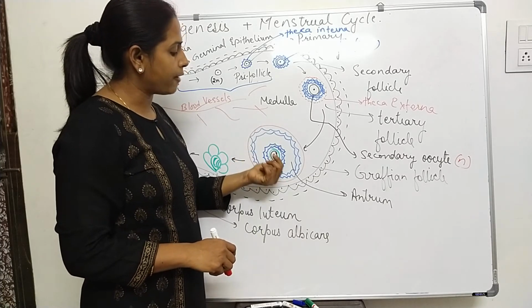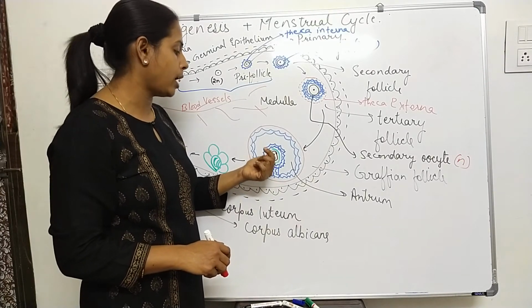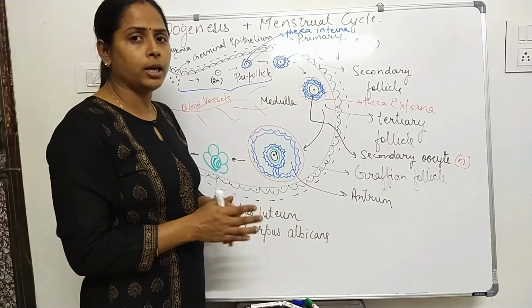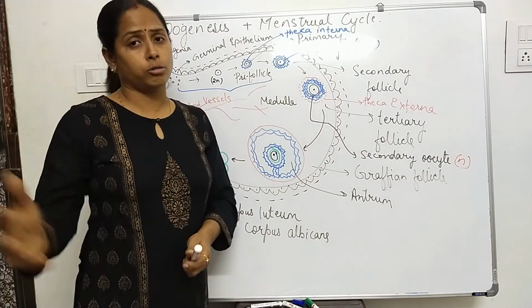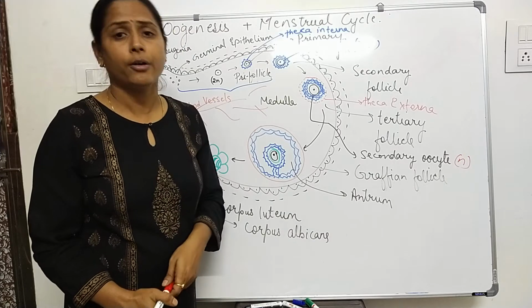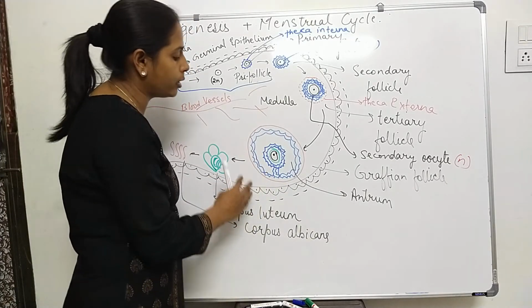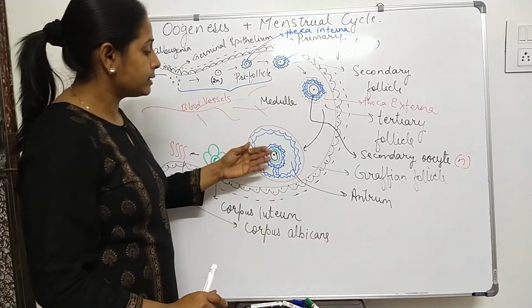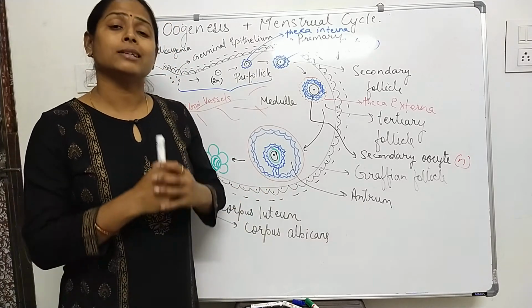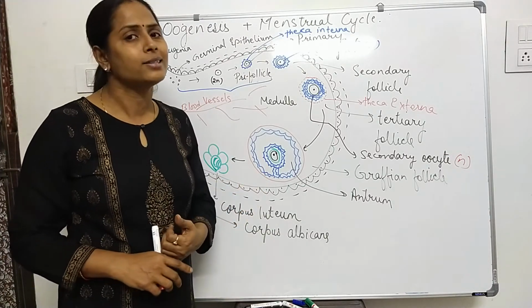In this Graafian follicle structure, the secondary oocyte starts forming another membrane around itself known as the zona pellucida, and also the outermost layer, the corona radiata. Now whenever this mature Graafian follicle forms, the secondary oocyte starts its meiosis 2 cell division inside the Graafian follicle.